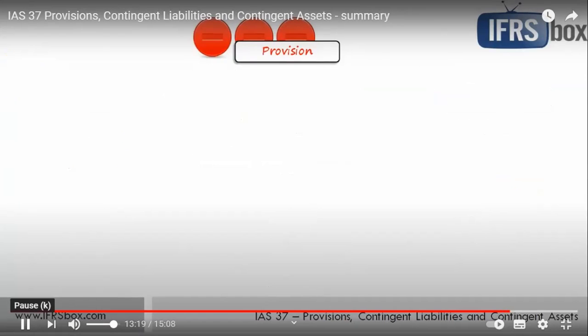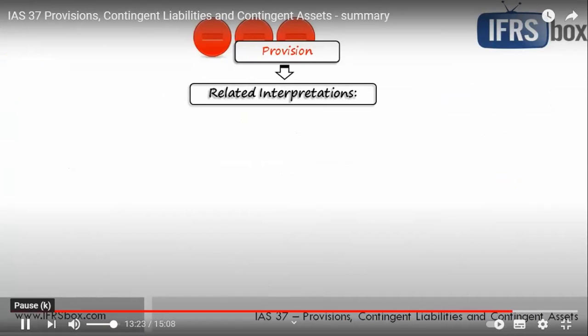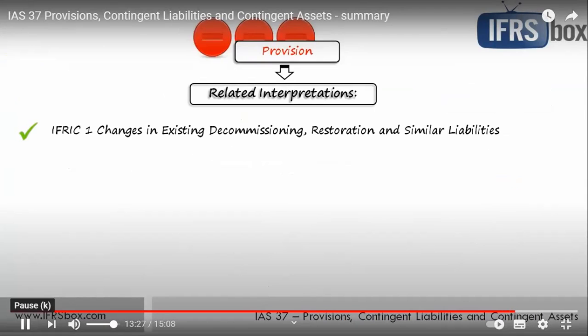Finally, let me also name a few interpretations that deal with some specific cases of provisions. So first, IFRIC 1, changes in existing decommissioning, restoration, and similar liabilities, deals with the provision for removing the asset and restoring the site after the end of its useful life. And this is very important, for example, in nuclear power plants that are obliged to remove nuclear plants at the end of their useful life.